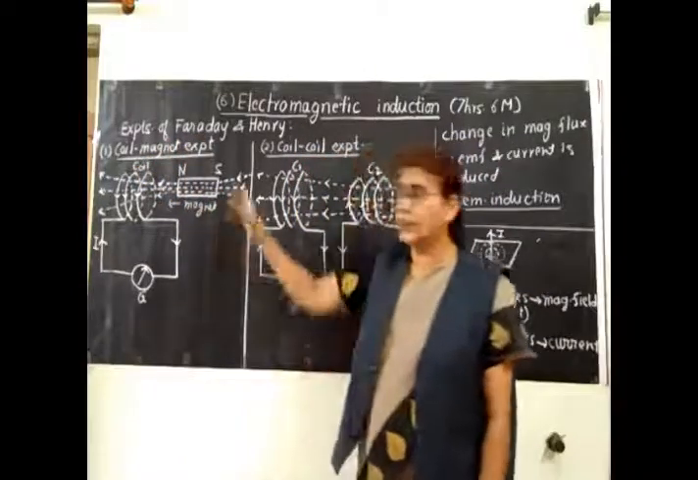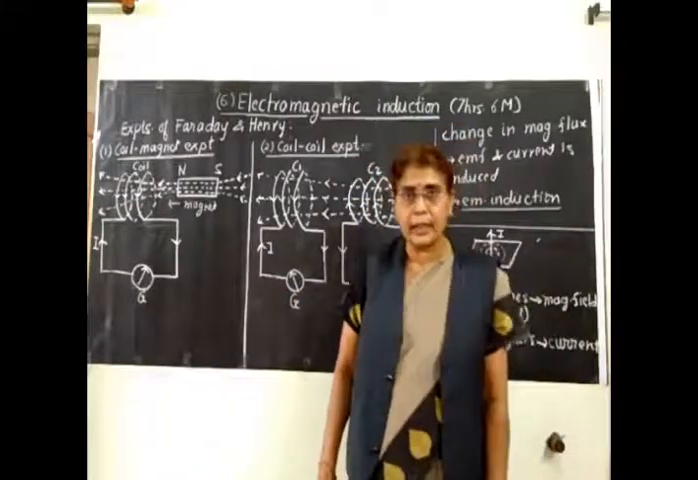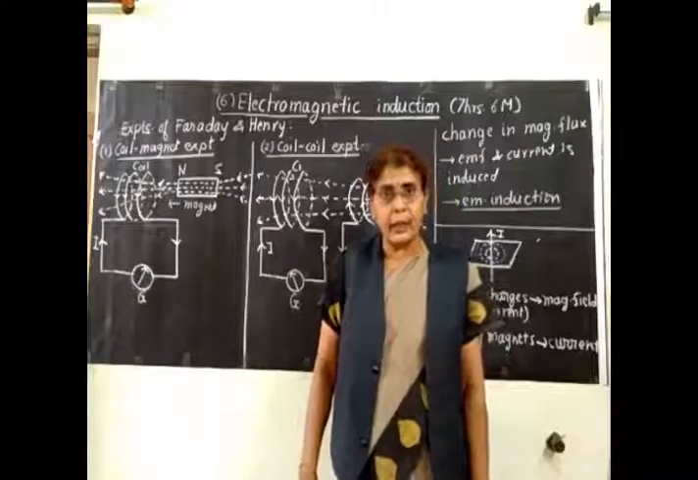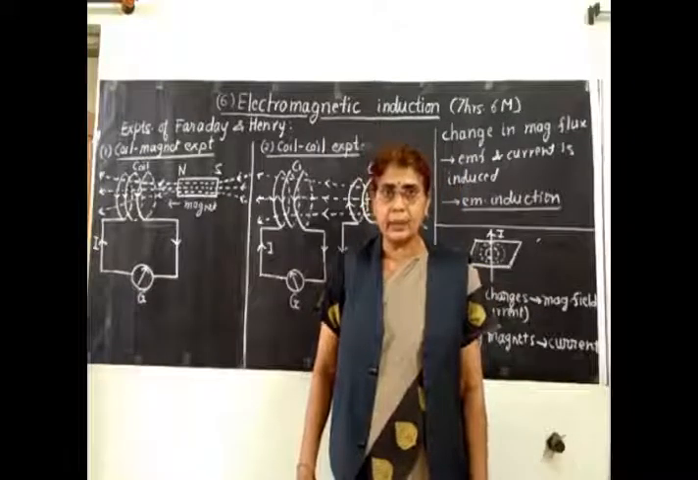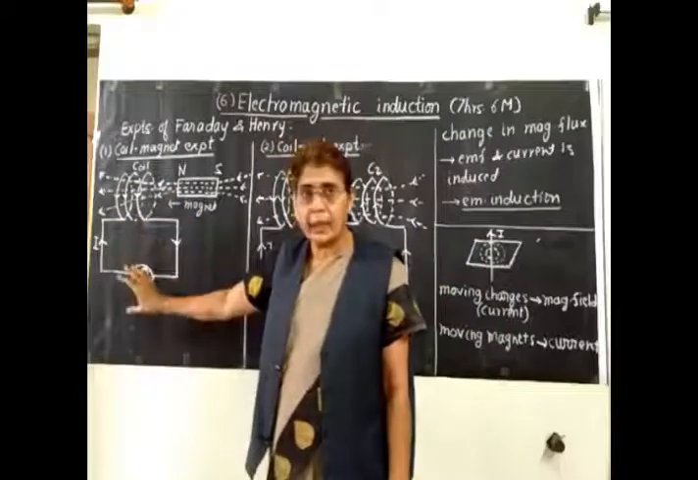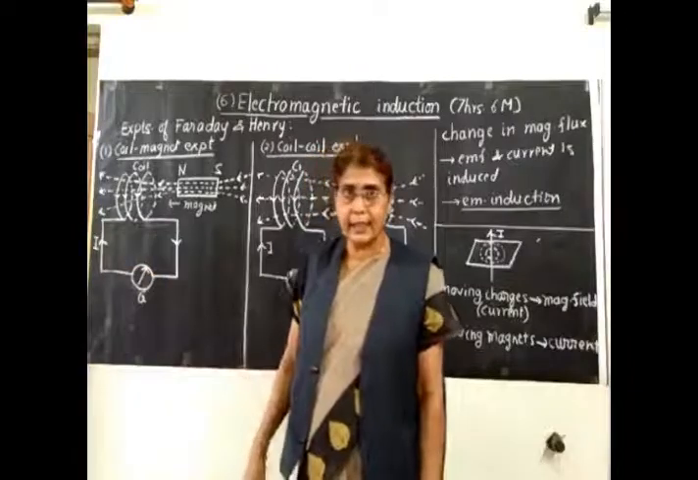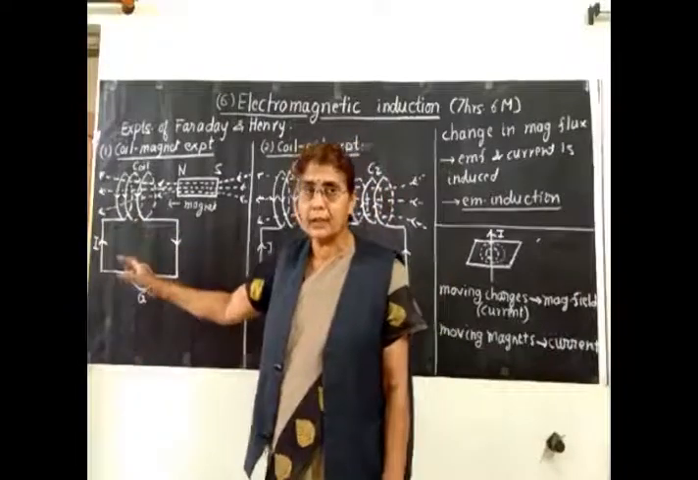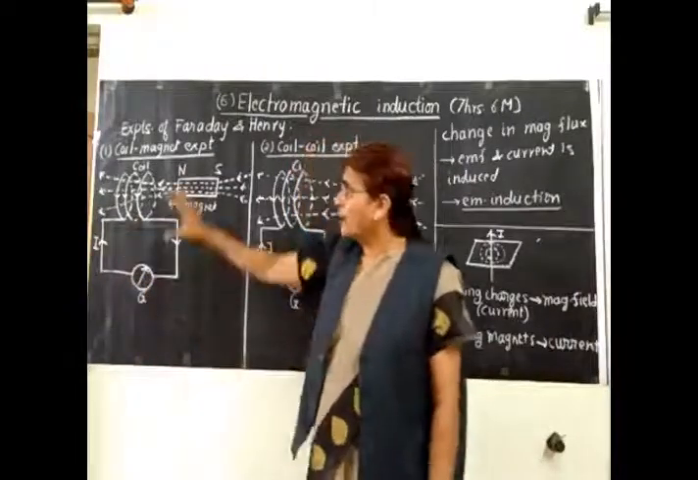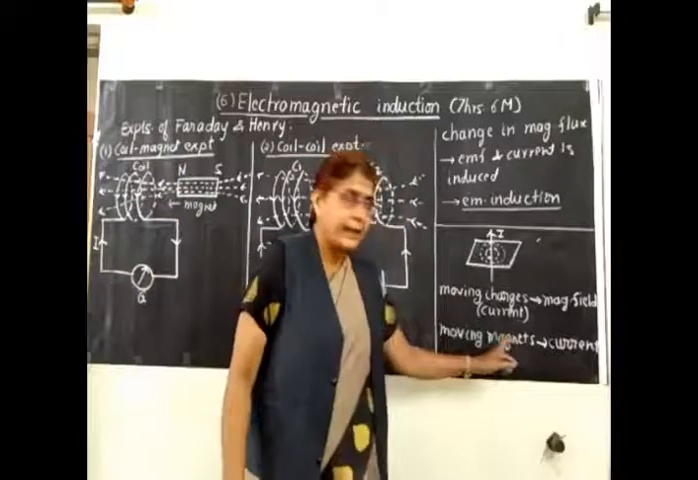Now what do you see in the figure? In the chapter Current Electricity, I told you whenever you want current in a circuit, you need a battery over there, you need a cell, that is a source of current. But if you see this figure, this coil is connected only to a galvanometer. There is nowhere a cell in the circuit. So there is no chance of current from the cell. Right? Now in this coil, how to generate the current? By moving the magnet.